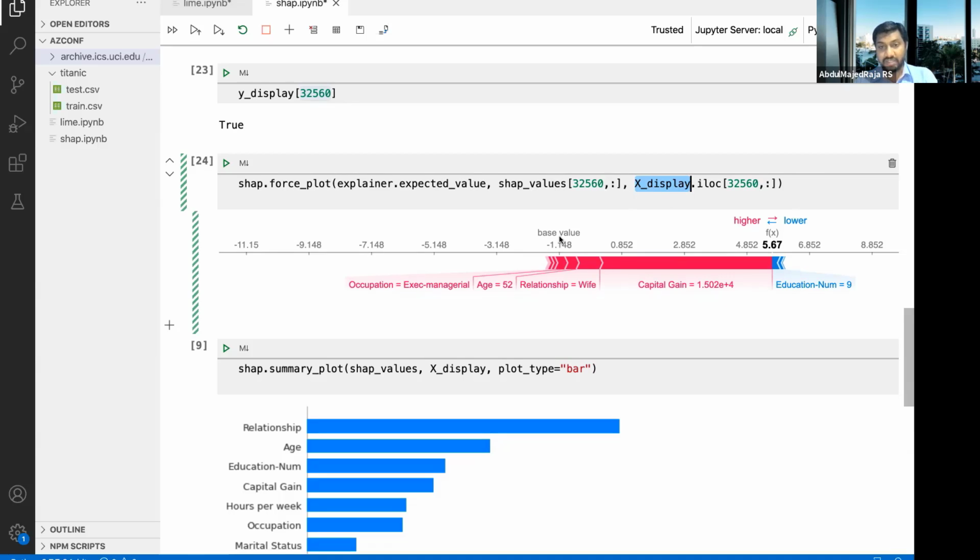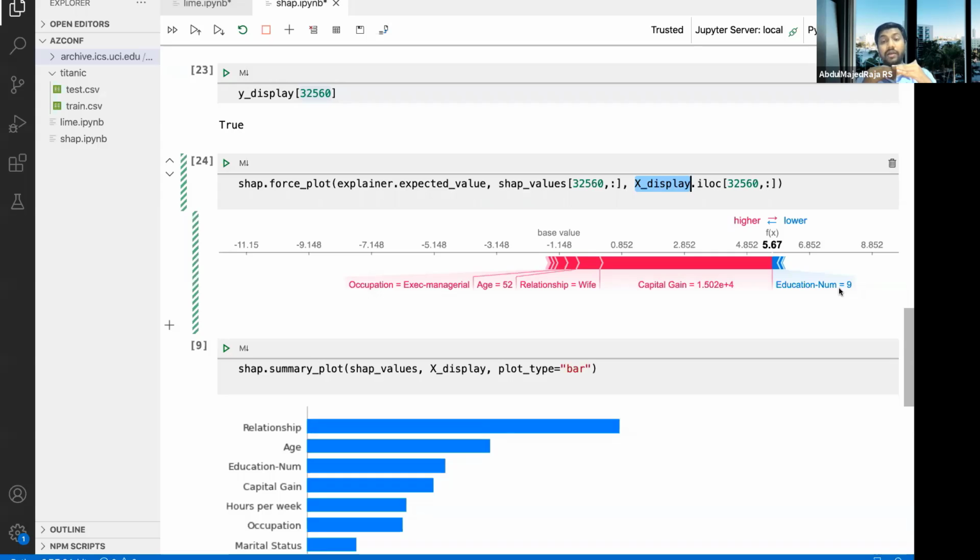As you can see, this is the base value, and everything that is in red color, or maybe strong pink color, is going to take the value above the base value. Everything that is blue is going to take the value below the base value.